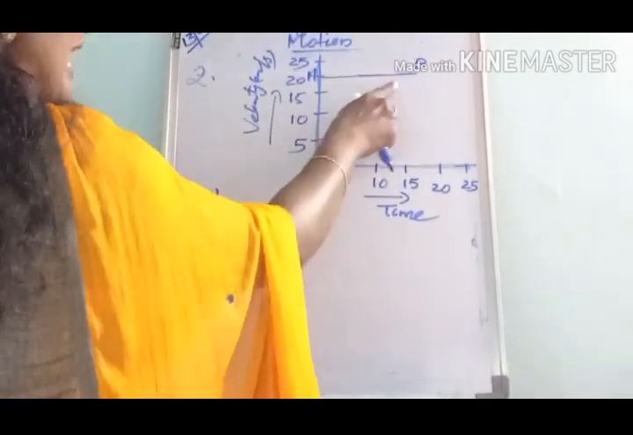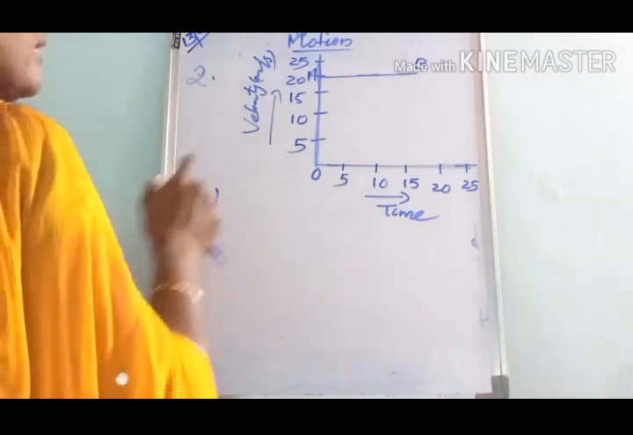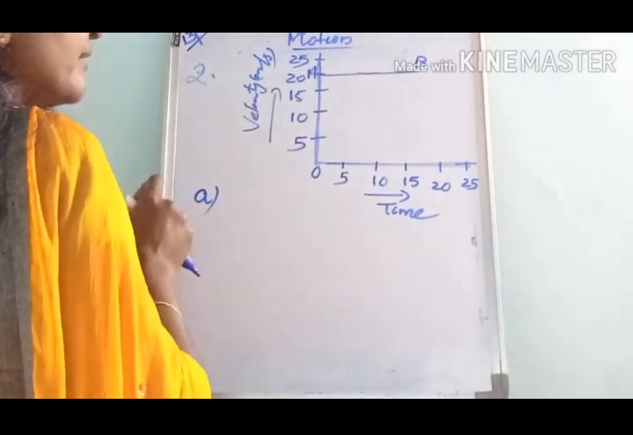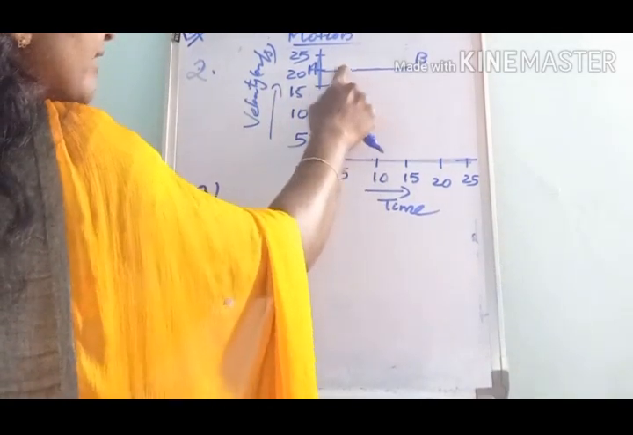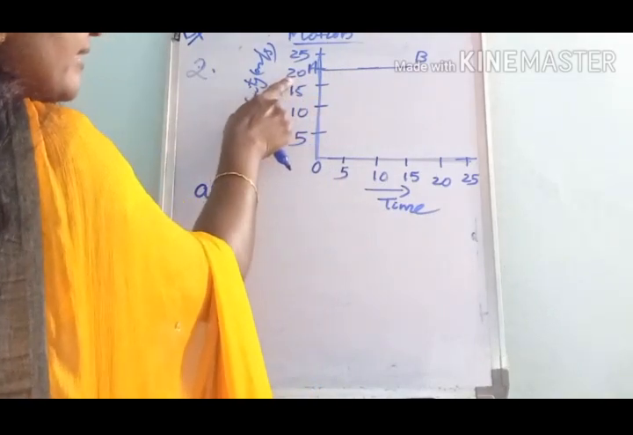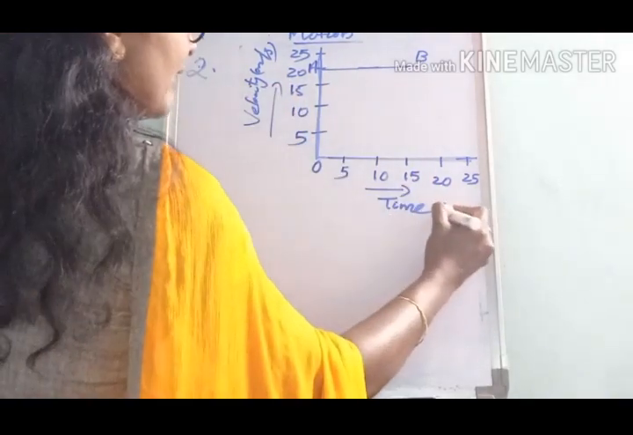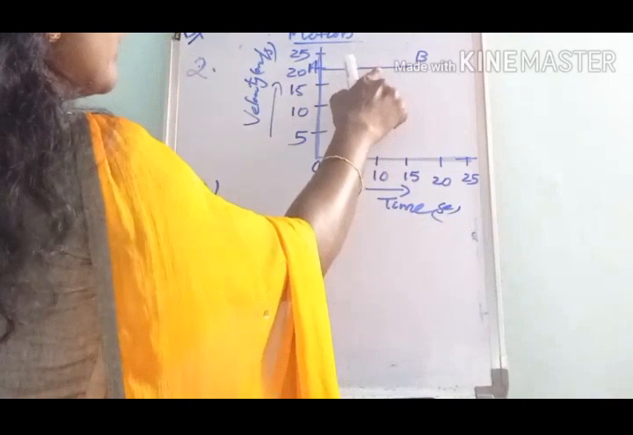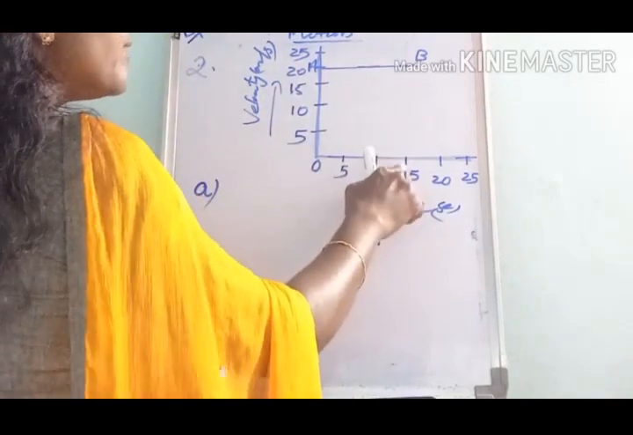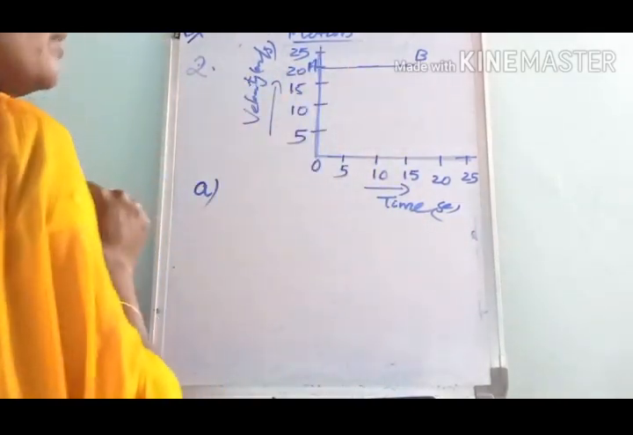Can you say what is the acceleration here? Is there any change in velocity here? During 5 seconds, what is the velocity? It is 20. The next, during 10 seconds the velocity is also 20, and during 15 seconds the velocity is also 20.